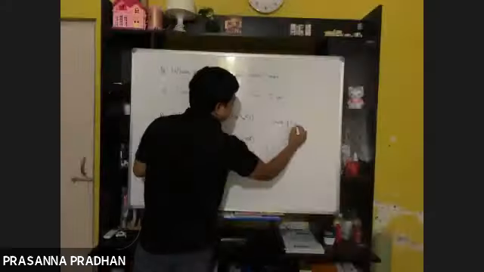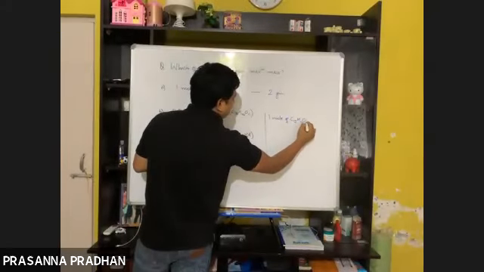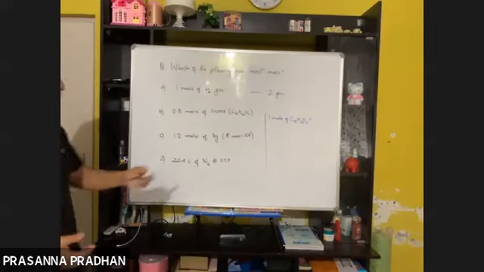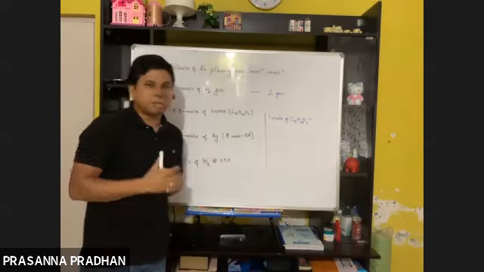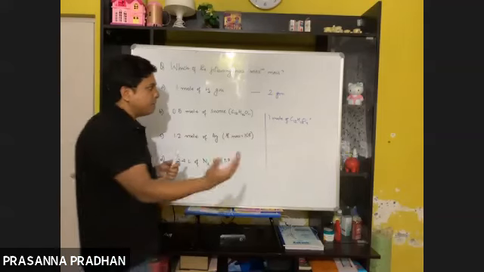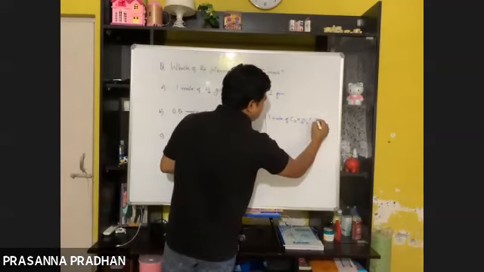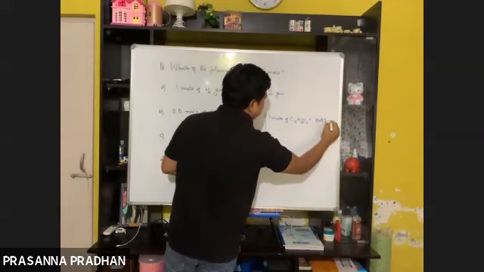Option A: 0.5 mole of sucrose. 1 mole of sucrose means, in terms of mass, we are talking about the molecular mass of sucrose. If you calculate the molecular mass of sucrose from the atomic masses, our answer is going to be 342 gram.